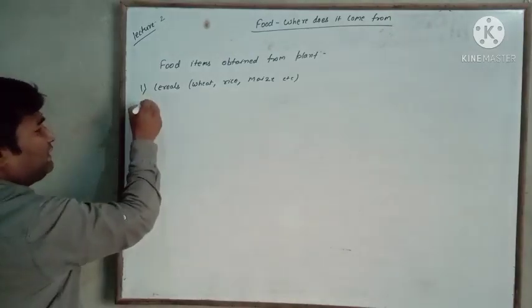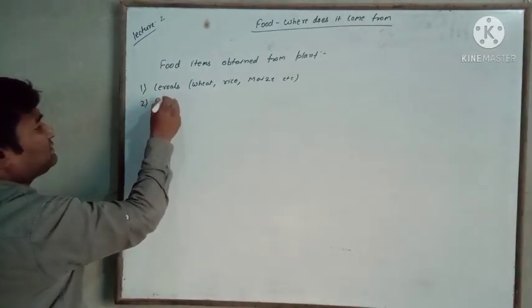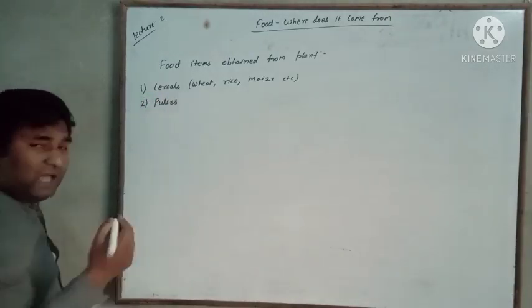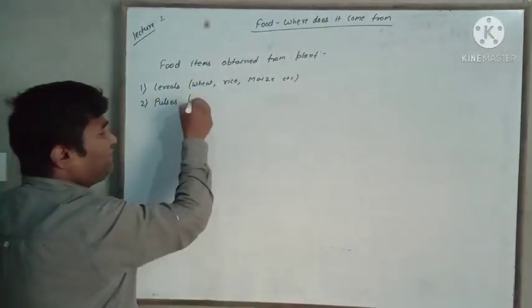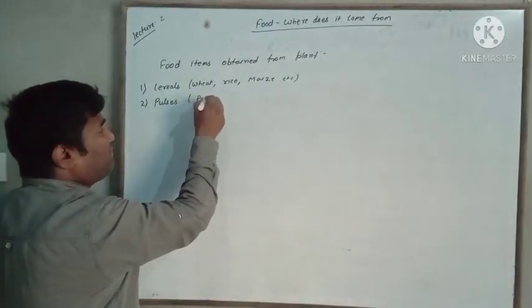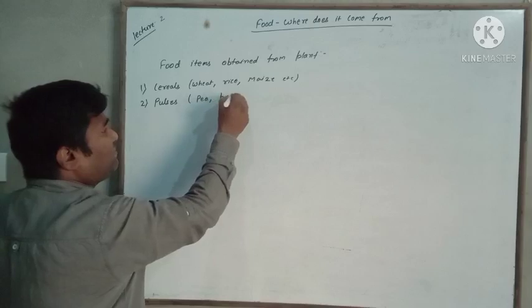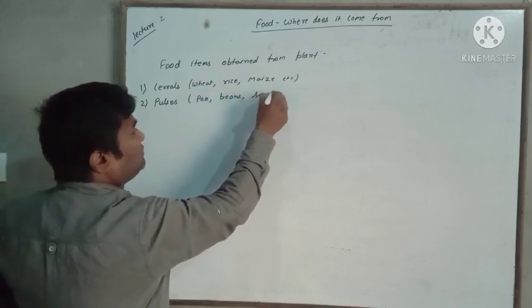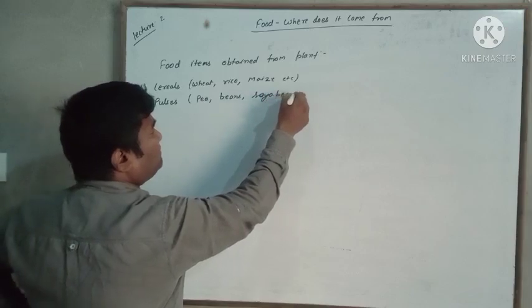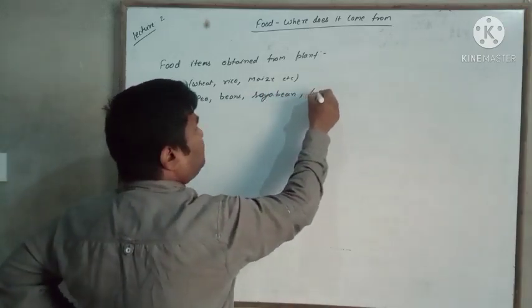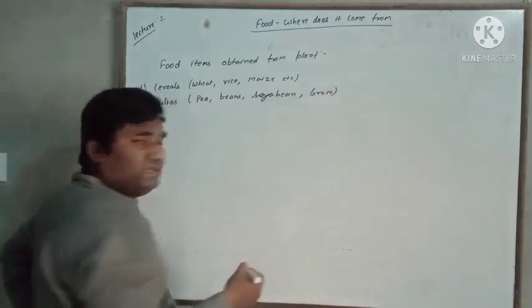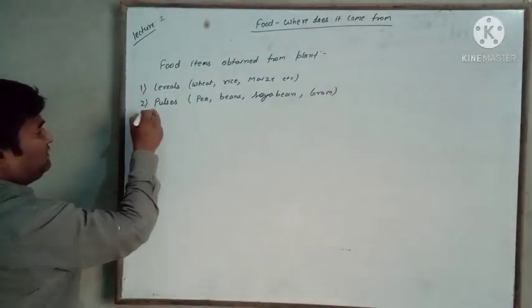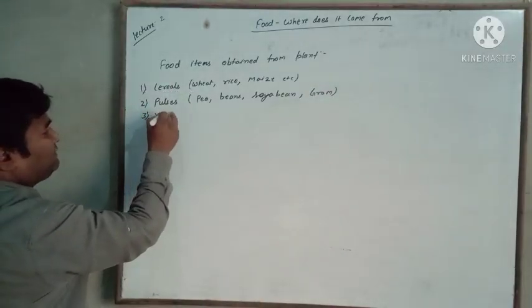Second, pulses, dal. Pulses we get from pea, beans, soya bean, gram, etc. Third, vegetables.